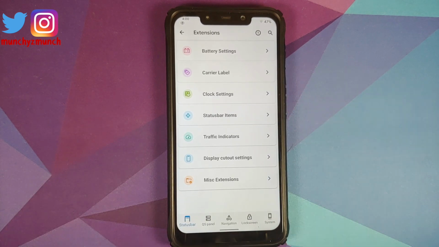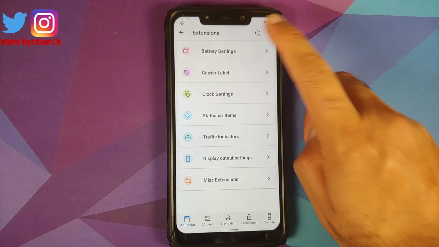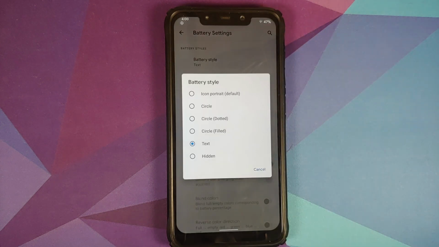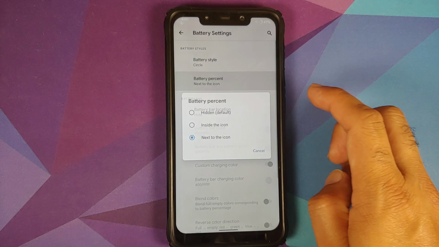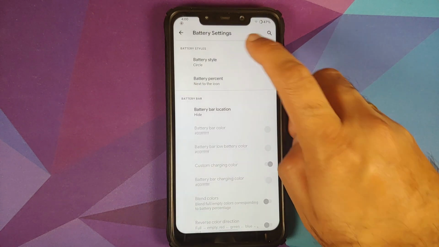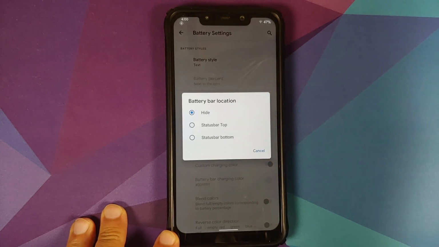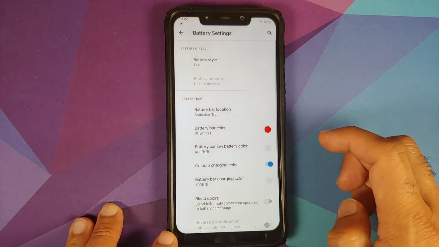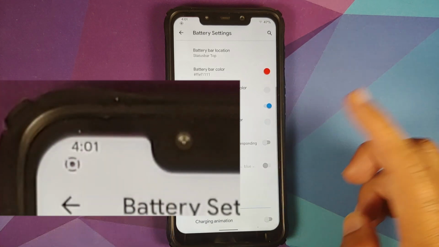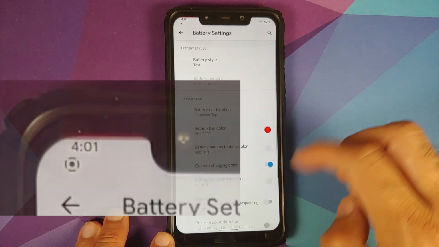Next up, we can head over to extensions. So this is where you have customizations from AOSP extended. First up is status bar customization, and then we have battery settings. So you can choose your battery style. You have icon, portrait, circle, dotted circle, filled circle, text, and hidden. Then if you are using, say, circle, you have the option of your battery percentage. Where do you want it? Hidden inside the icon or next to the icon. Then in case you want the battery bar, you have three different options: hide, status bar top, and status bar bottom. And once you enable it, you can of course change the color on the battery bar and blend the colors. Battery bar thickness can also be defined, and all these options are working without any issues.